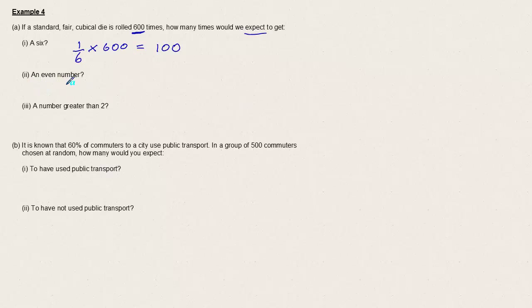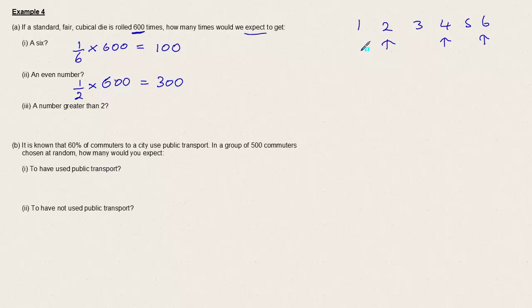And it's the same for each event. So an even number, so we know that a die has 1, 2, 3, 4, 5 and 6, and the even numbers are 2, 4 and 6. So the probability of getting an even number is 3 out of 6, or 1/2. Multiply that by 600 and we get 300.